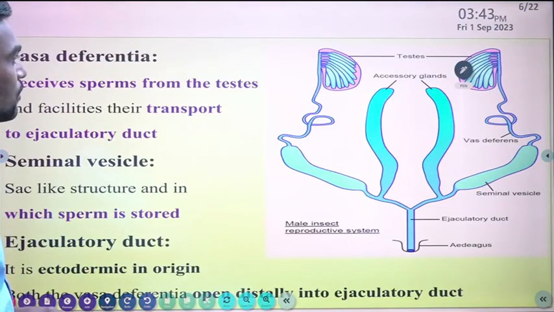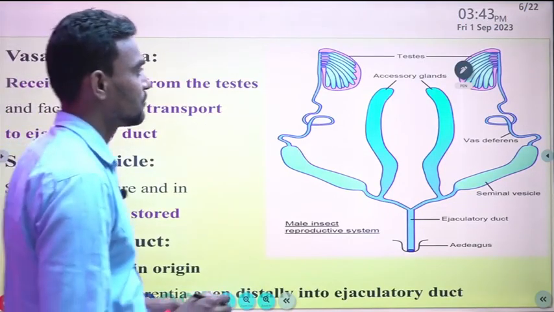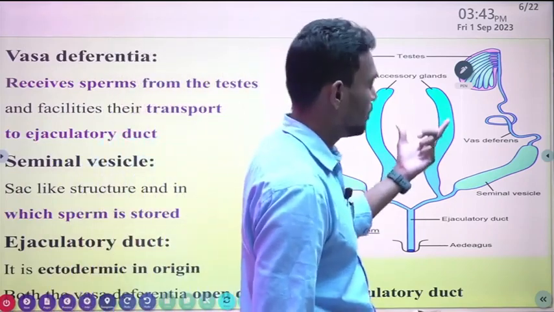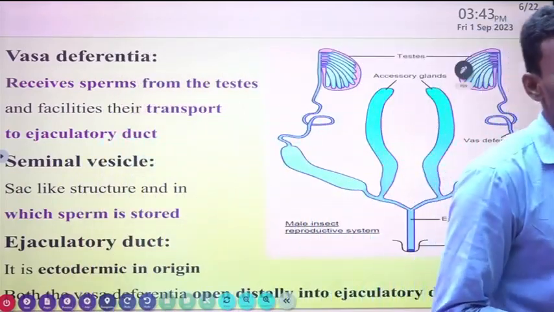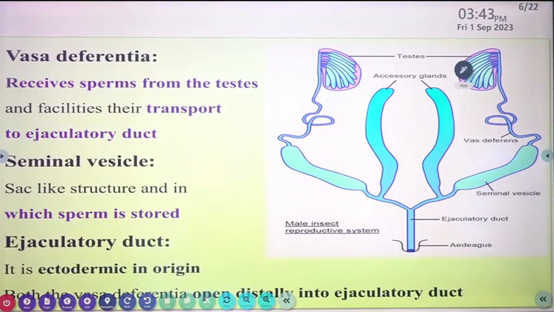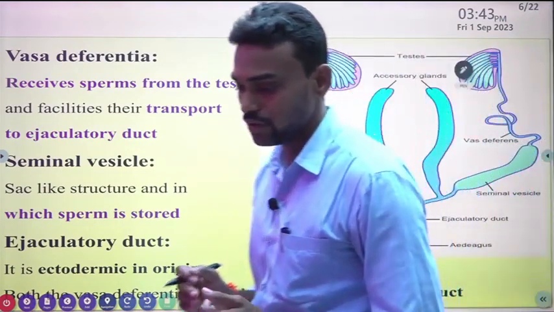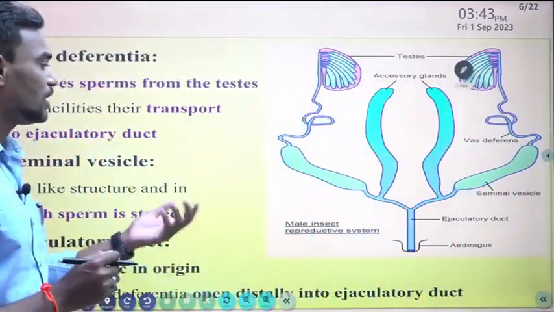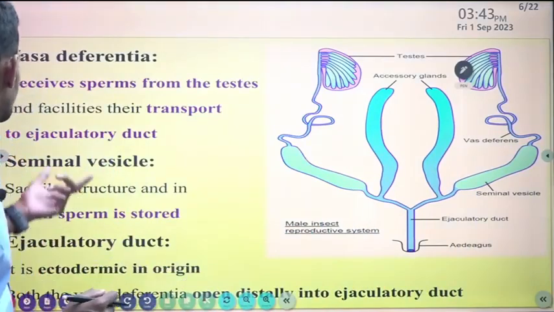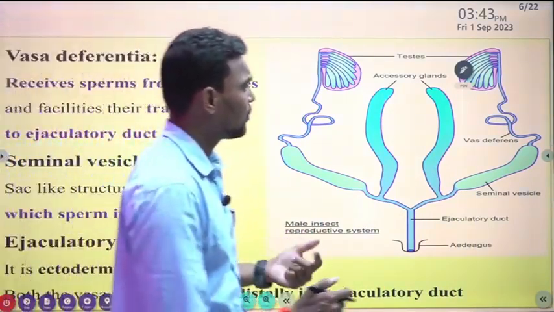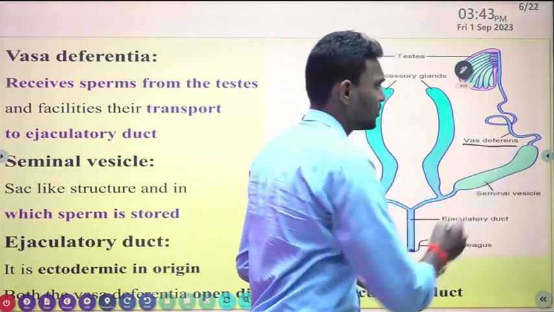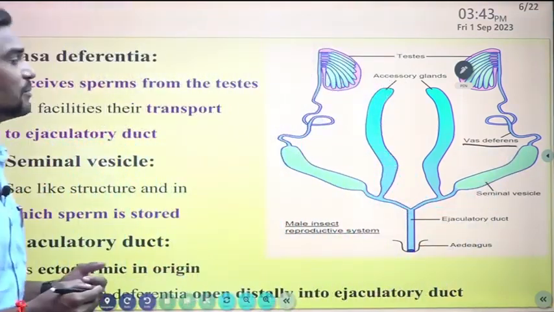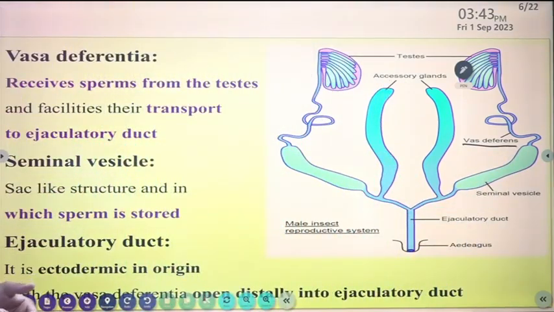Then the vasa deferentia. I will explain this mechanism later, how sperm goes from the start of production to insertion into the female organ, but before that you need to know the actual internal organs of the male reproductive system. So the next one is the vasa deferentia. It receives the sperm from the testis and facilitates their transport to the ejaculatory duct.